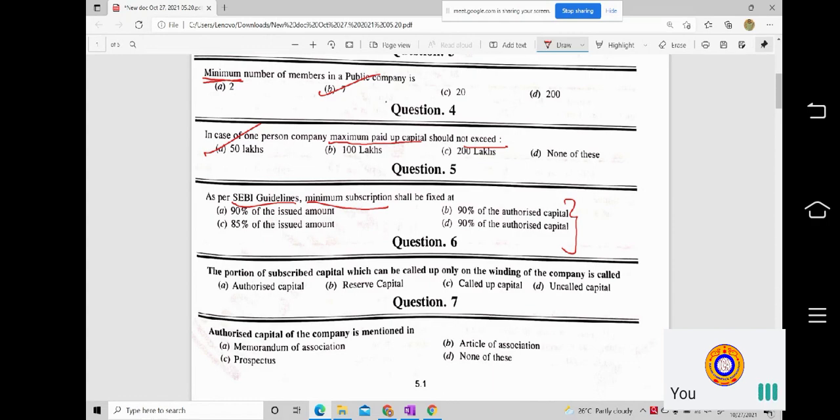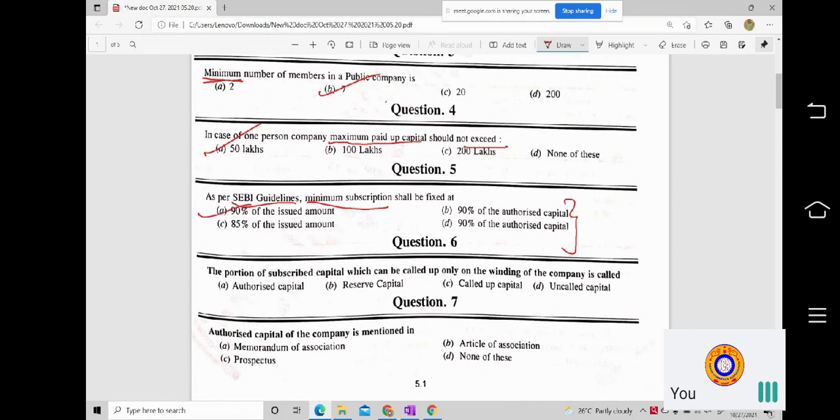So be careful. Sometimes when we refer the text, there can be some errors too. So ensure what is right. In the earlier case, the answer was given wrongly. Here, the options have been repeated wrongly. But what we know, minimum subscription shall be fixed at how much? 90 percentage of issued amount.